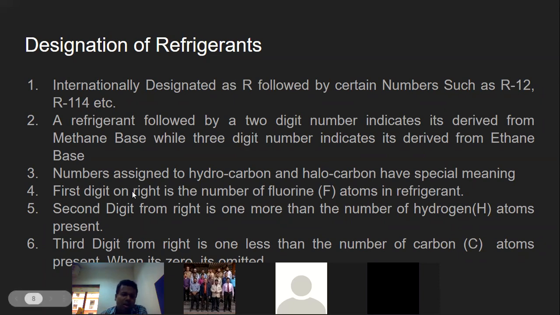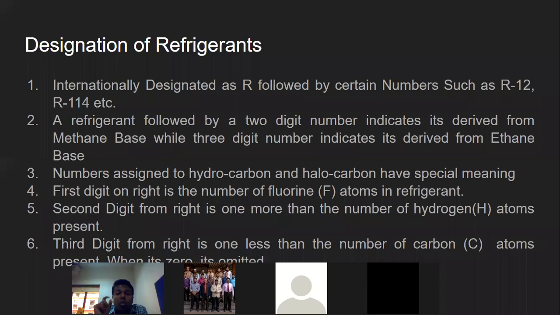So try to understand. Internationally, refrigerant is indicated as R. After the R you might have 2 digits or you might have 3 digits. If it has 2 digits, you understand that it is derived from the methane base. If it has 3 digits, you understand that it is derived from the ethane base.